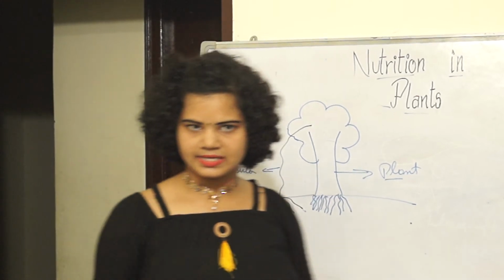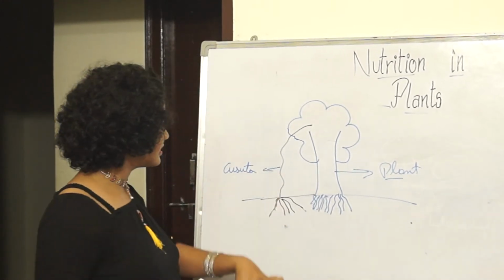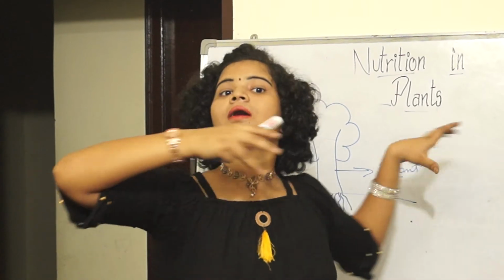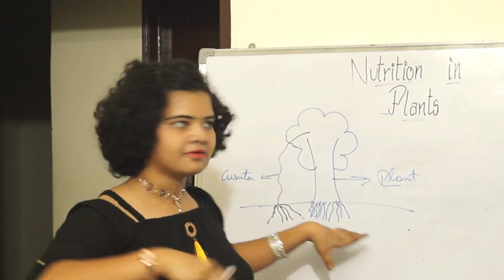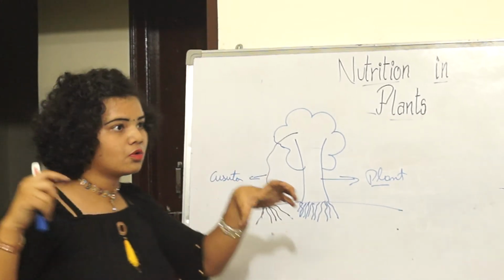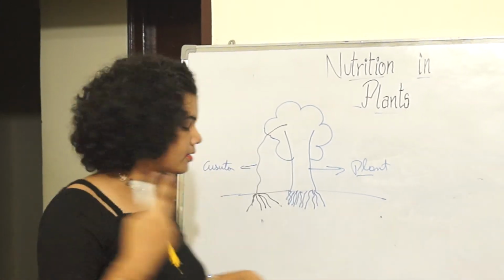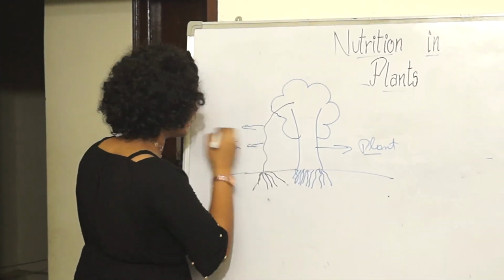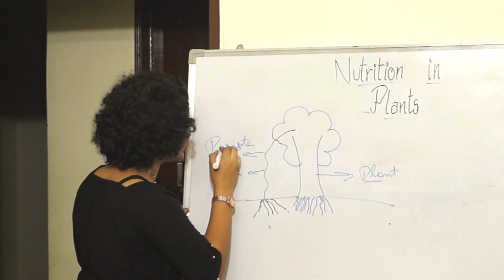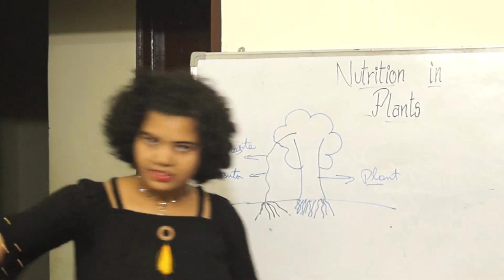This type of nutrition is called heterotrophic nutrition, where our Cascada plant is taking food from a plant which prepared food by itself. The plants which take ready-made food from others are called parasites. These parasites can't prepare food by themselves, thus they depend upon other plants.